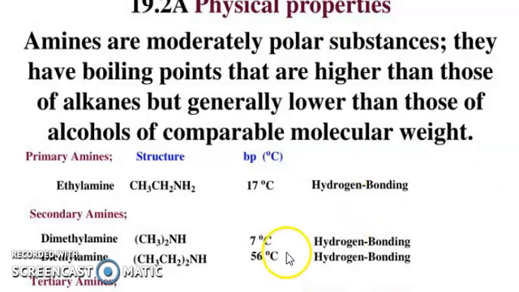If you look at some examples here, ethylamine has a boiling point of 17 degrees Celsius, with hydrogen bonding. Secondary amine 7 degrees Celsius and 56 degrees Celsius, with hydrogen bonding. And tertiary amine 2.9 degrees, no hydrogen bond. So the boiling point is low.